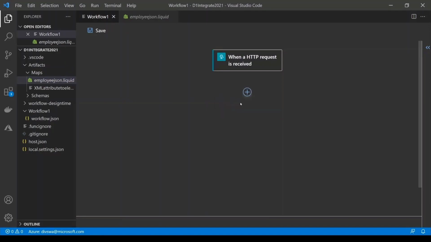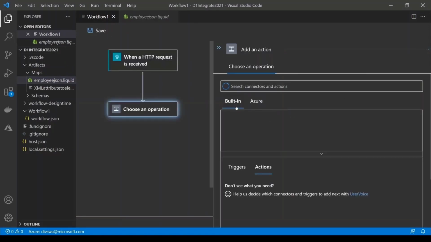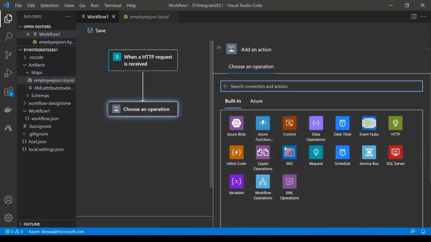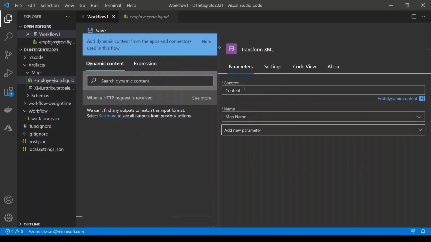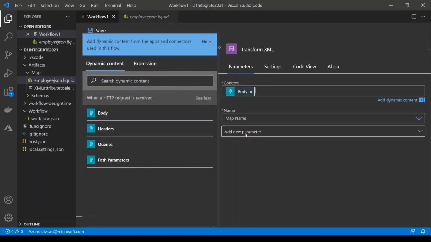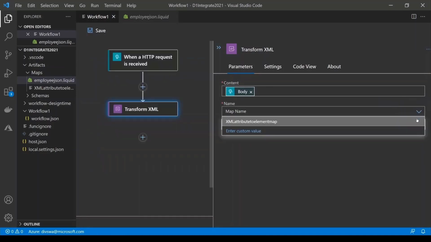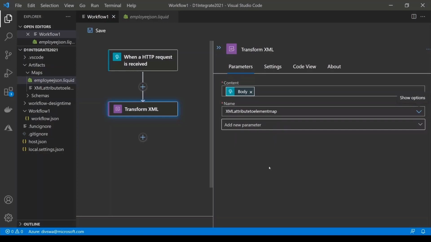Let's add the next step in the workflow to do XML transformation for the payload that is being received through an external request. I'm going to use the XML operations category here and select transform XML. The payload is coming from the request trigger, and the map is something that we added into the artifacts folder. As you can see, the drop down has automatically picked only the XSLT map from the list of maps I have added. We select the map and then save this logic app.